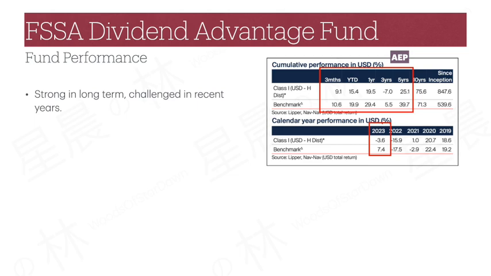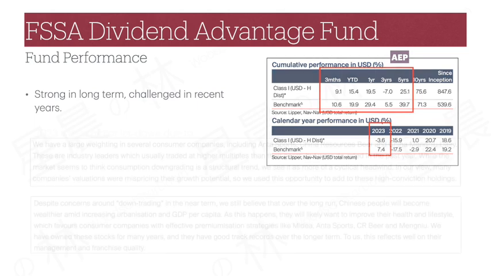And looking more closely at calendar year performance, we can see the main drag was 2023, when the fund underperformed by about 11%, which was probably one of the largest underperformance in recent calendar years.